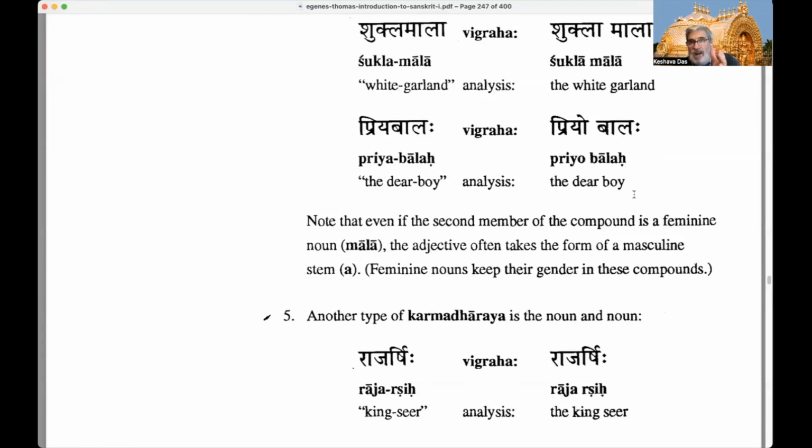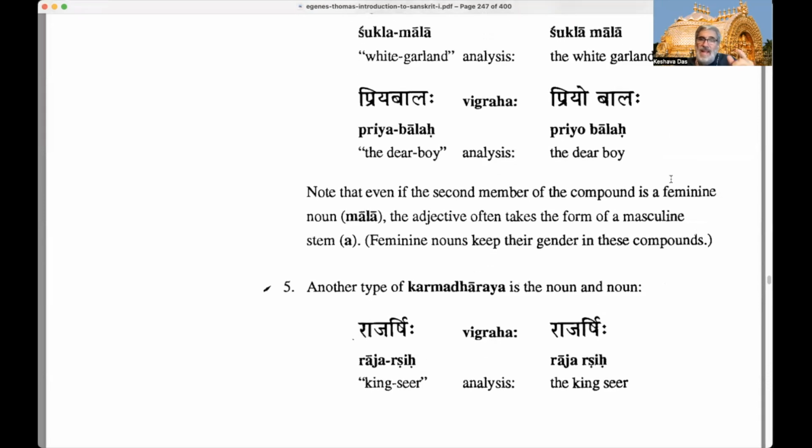If we break it apart, if we parse it, it becomes two words, Balaha, right? And Priyaha. Well, when Priyaha comes before Balaha, what happens? The B in Balaha is, again, voiced, or soft. And so the Visarga changes to an O because it's short A Visarga, right? Priyaha, short A Visarga, followed by the B, so it becomes Priyo Balaha. If we break the sandhi here, we get Priyaha Balaha, but with sandhi, it's Priyo Balaha. Both in the nominative singular.